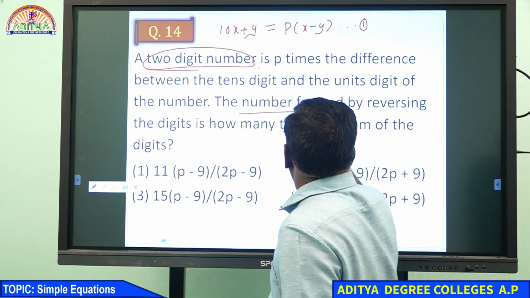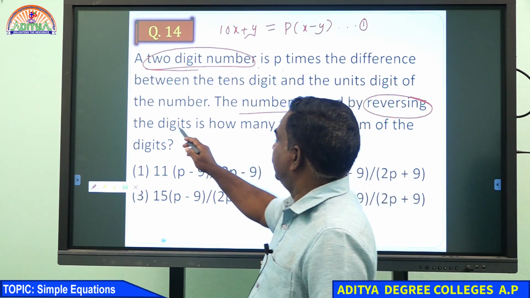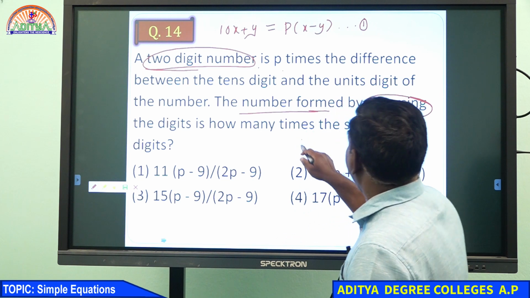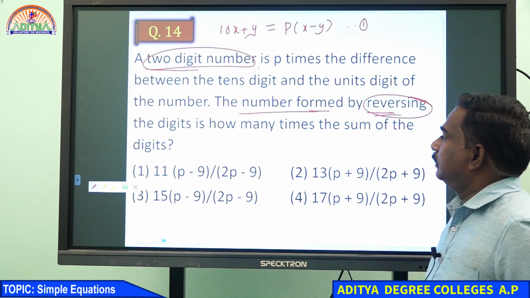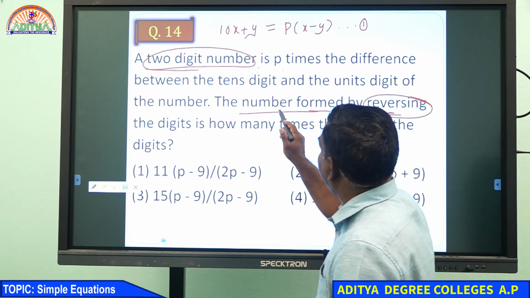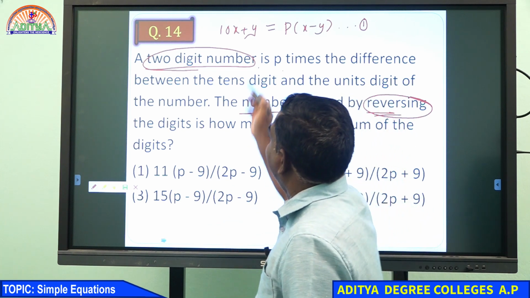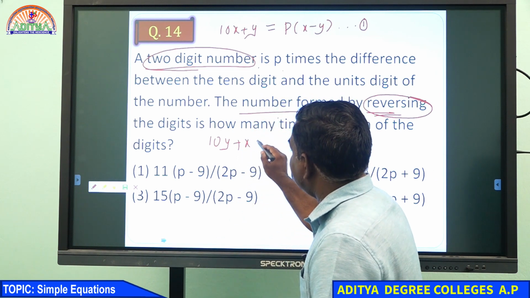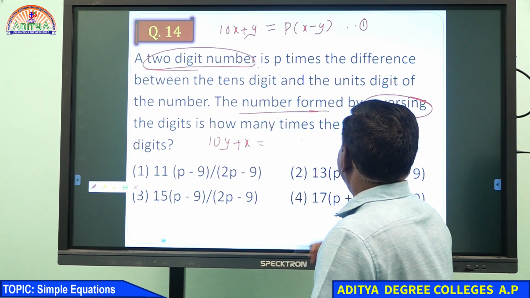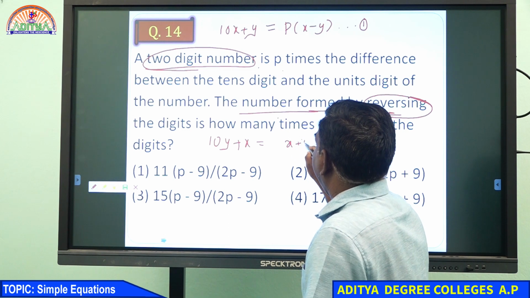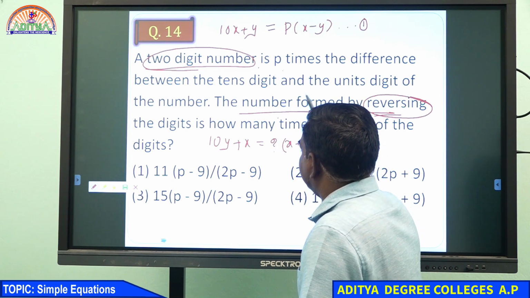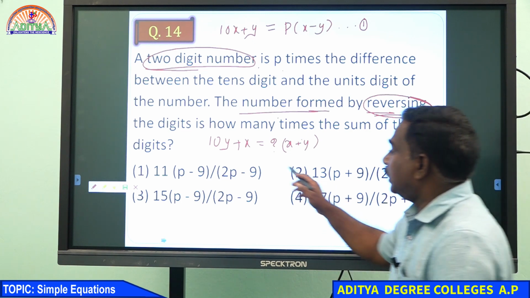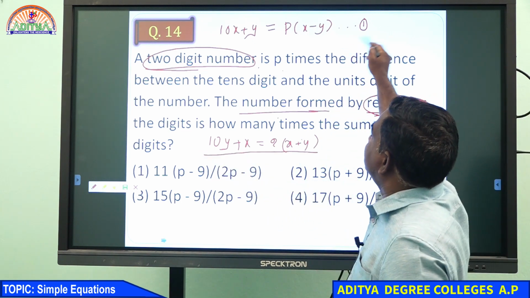The number formed by reversing the digits, which is 10y plus x, is how many times the sum of the digits, x plus y? That is what they are asking. This is the question, and this one is given there.